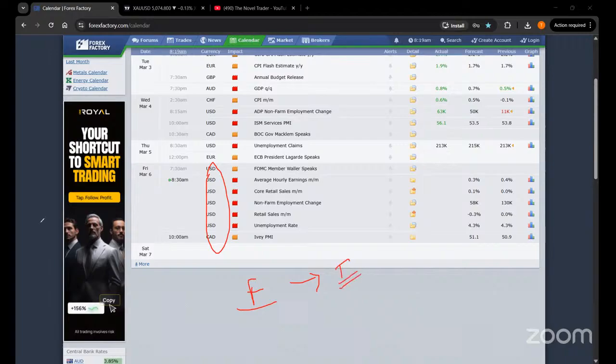So let's understand the fundamental first, that is the USD news, the non-farm payroll, NFP for short, which is going to be released in the market. And this is very, very important, guys. Major economies, including other countries, not just the US itself, are dependent upon the data that is going to be released in this news. This news is going to be released exactly in 10 minutes, at 8:30 a.m.